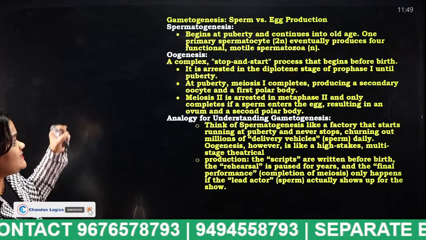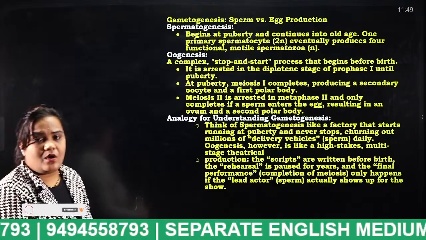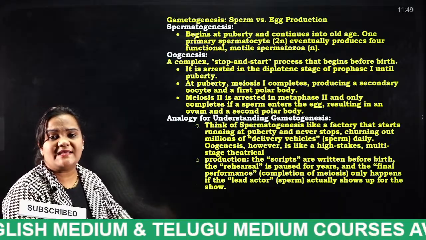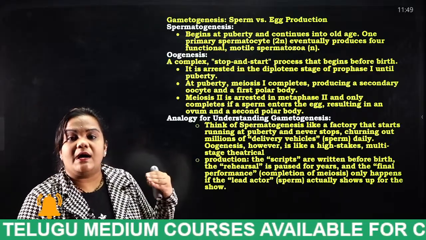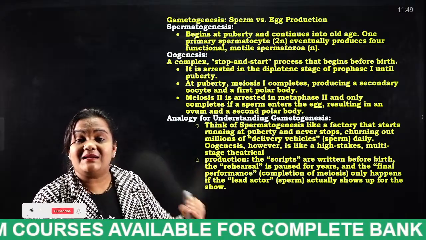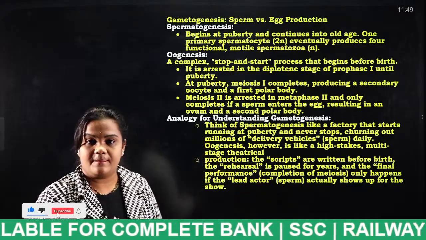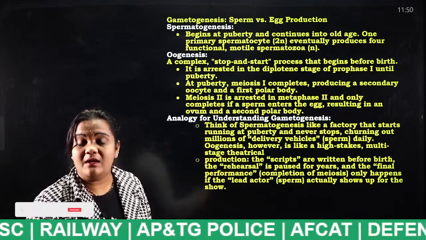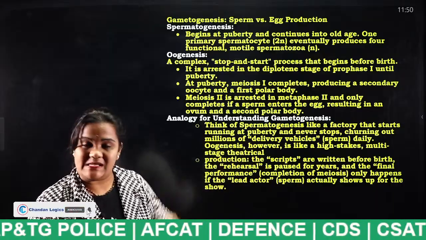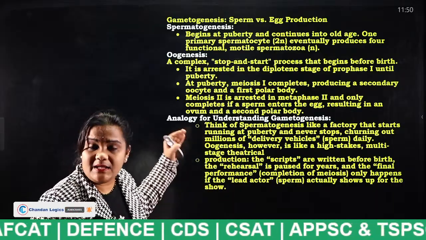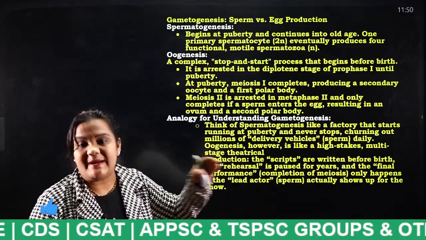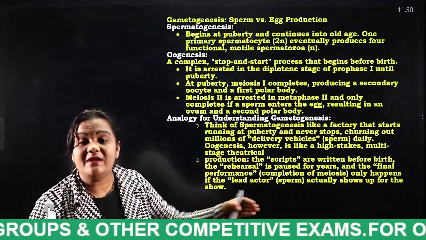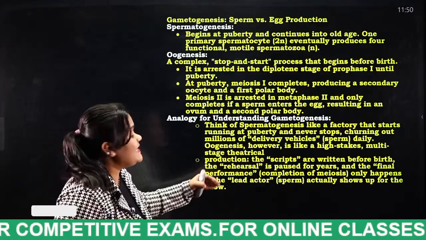Next, so what is spermatogenesis and what is oogenesis? Spermatogenesis: a male can release sperms throughout his life. There is no end to the release of sperms in males. When it comes to females, there will be a stop and start. The release of eggs will have a stop and start in females. That is what, students?